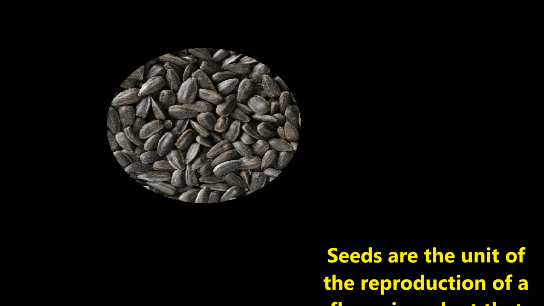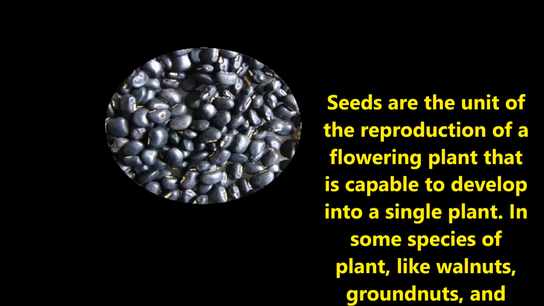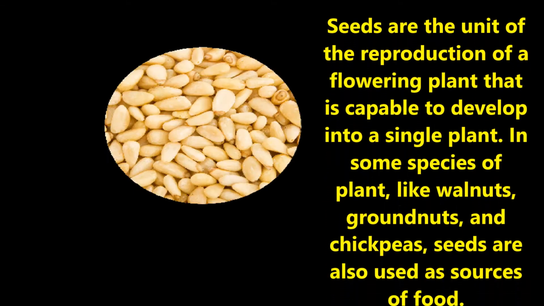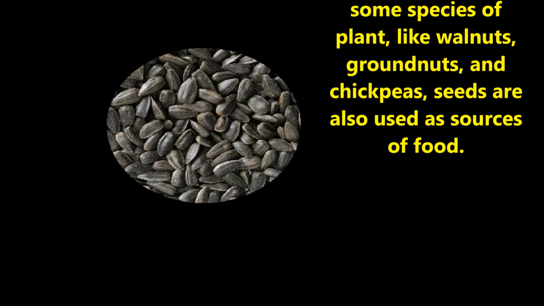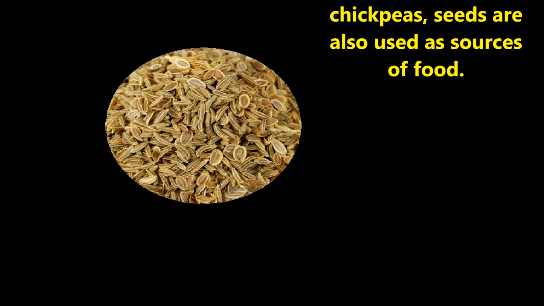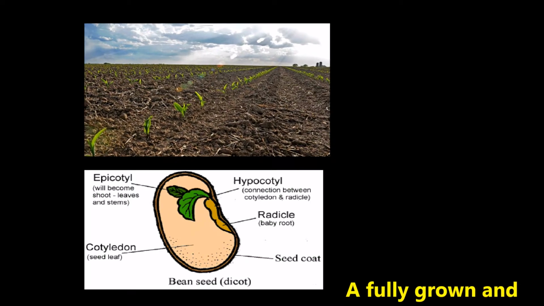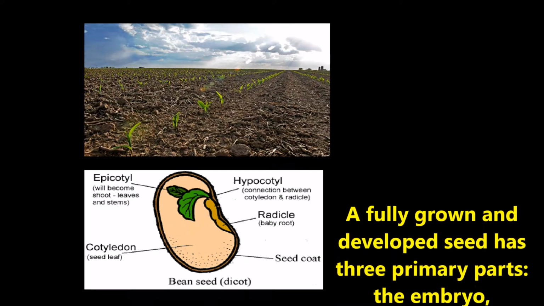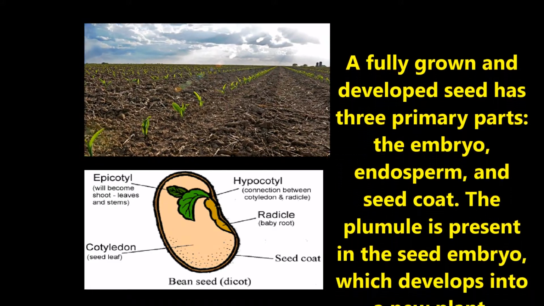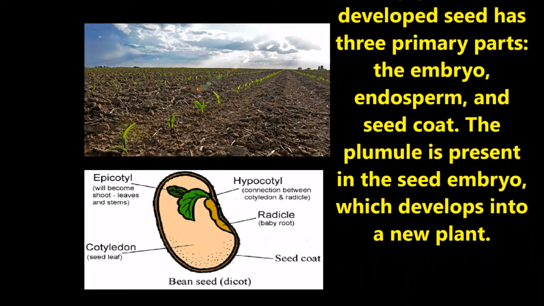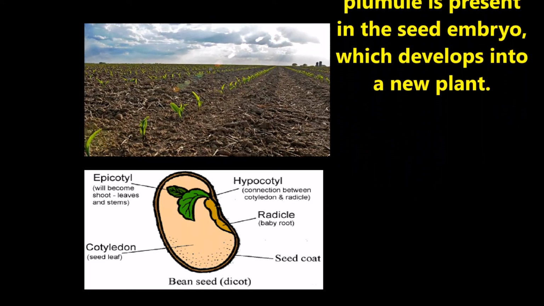First, let us discuss what a seed is. Seeds are the unit of reproduction of a flowering plant that is capable of developing into a single plant. In some species of plants like walnuts, groundnuts and chickpeas, seeds are also used as a source of food. A fully grown and developed seed has three parts: the embryo, the endosperm, and the seed coat. The plumule is present inside the seed embryo, which develops into a new plant.